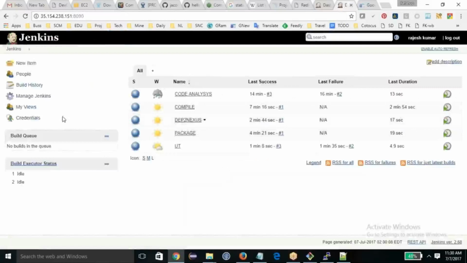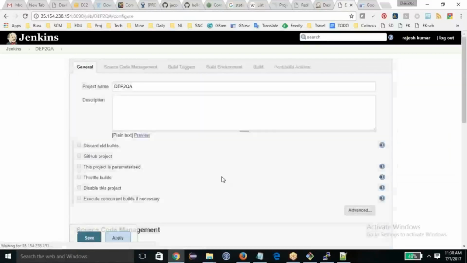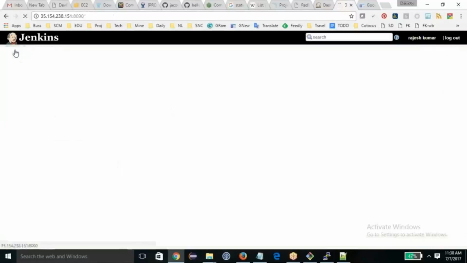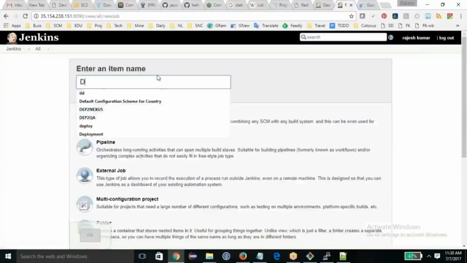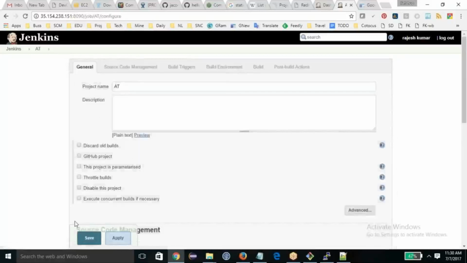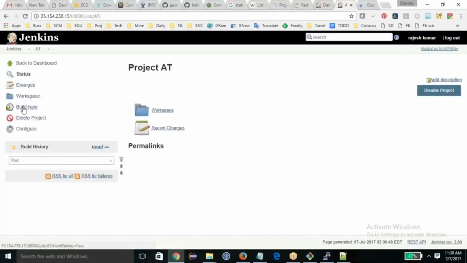Now after the deployment, we have to create one dummy job this time. Deploy to QA server. This is just a dummy because I would need a Chef server and all the stuff like that. So now let me put the deployment to QA, and now I'm going to need one more dummy job for deploy to acceptance testing, which includes every sort of testing, and it's a dummy job again. This acceptance test will call Selenium, QTP related scripts and that kind of thing. So we got all these things done. Let me build this one as well.